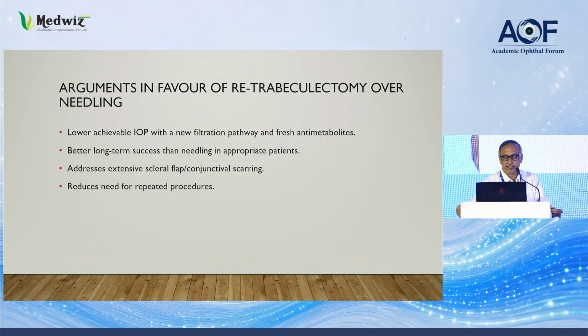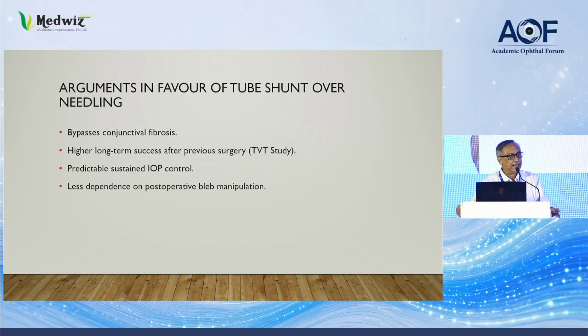The arguments in favor of retrabeculectomy over needling: lower achievable IOP with a new filtration pathway and fresh antimetabolites, better long-term success than needling in appropriate cases, it addresses extensive scleral flap or conjunctival scarring, and reduces the repeated procedures needed for needling. In favor of the tubes: they bypass the conjunctival fibrosis, give higher long-term success and predictable IOP control, and depend less on postoperative bleb manipulation.